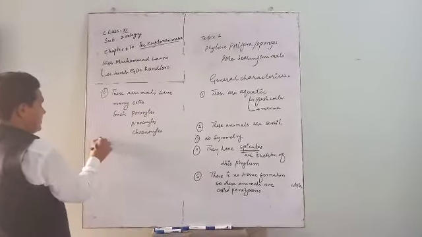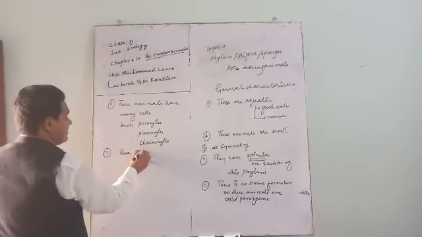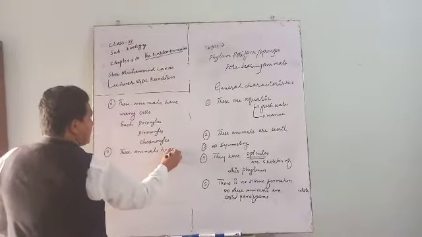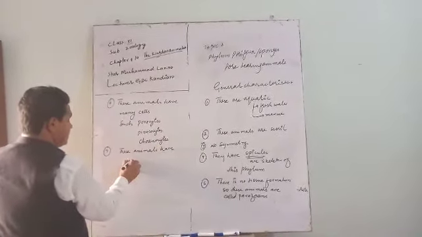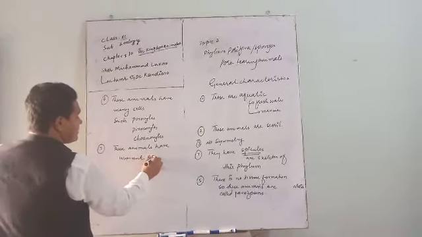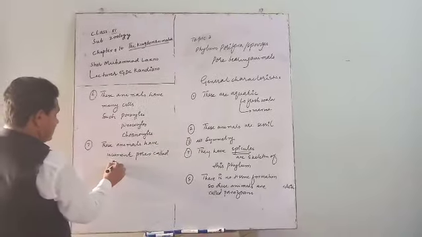These animals have incurrent pores called ostia.